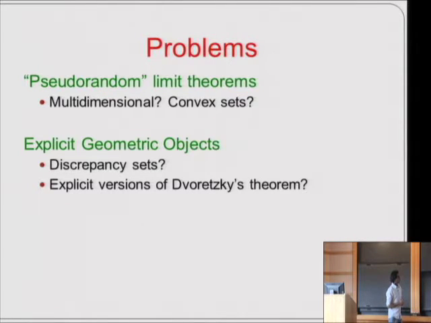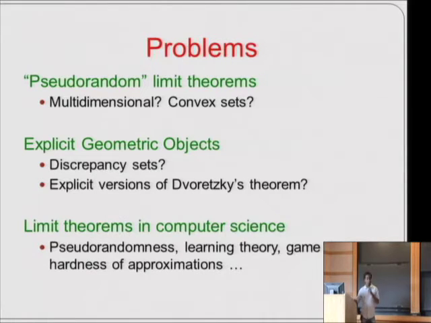And at a higher level, there are various important results in convex geometry and geometry which use the probabilistic method, and I'm interested in questions of obtaining explicit versions of such results. And finally, limit theorems from probability have recently found a lot of applications in computer science, and techniques from computer science have given new proofs of limit theorems, and I think there's a lot of scope for exploring this correspondence further.